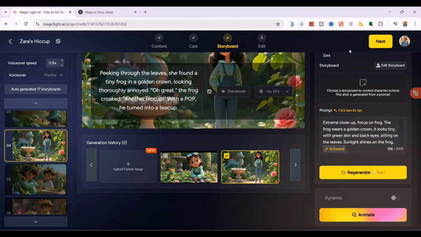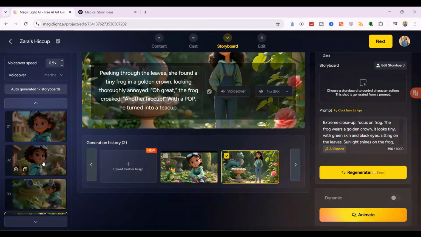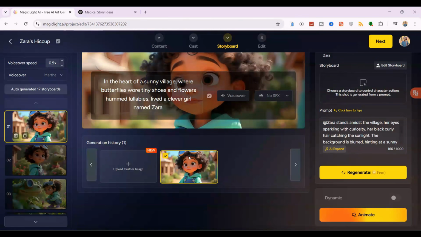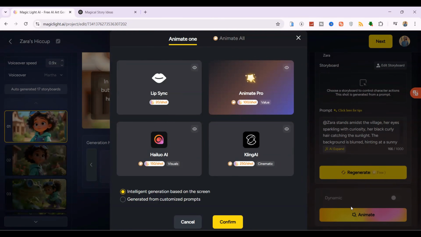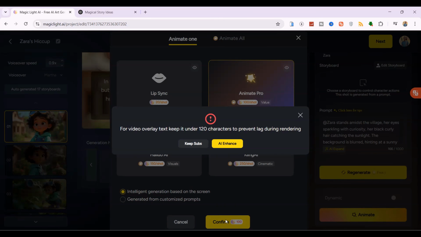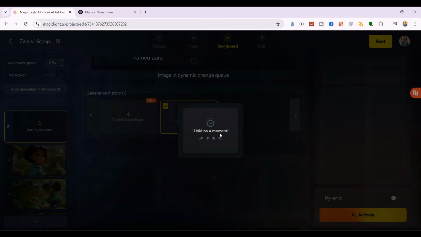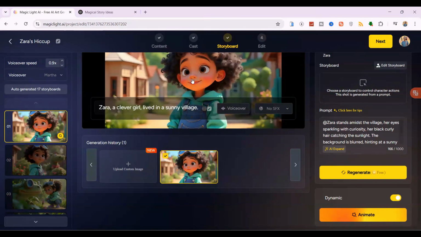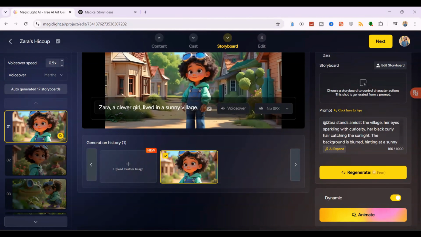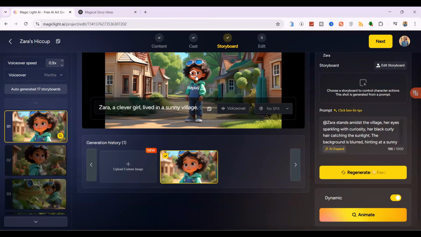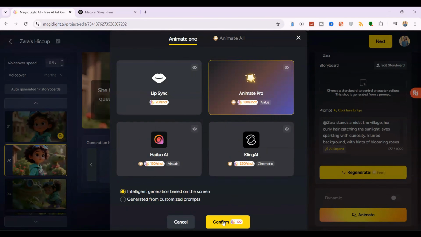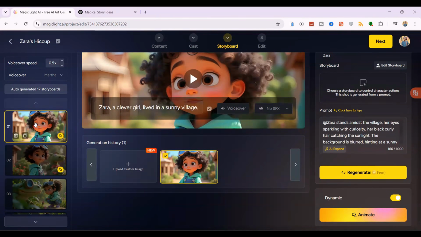Now, it is time to animate the scenes. To bring your story to life, select a scene and click the Animate button. From the available choices, select the Animate Pro option for the best results. Then, click Confirm to let the AI automatically create the animation based on the scene's content. Before you animate, ensure the scene's narration does not exceed 120 characters to avoid glitches in the final video. Repeat this animation process for all of your key scenes.